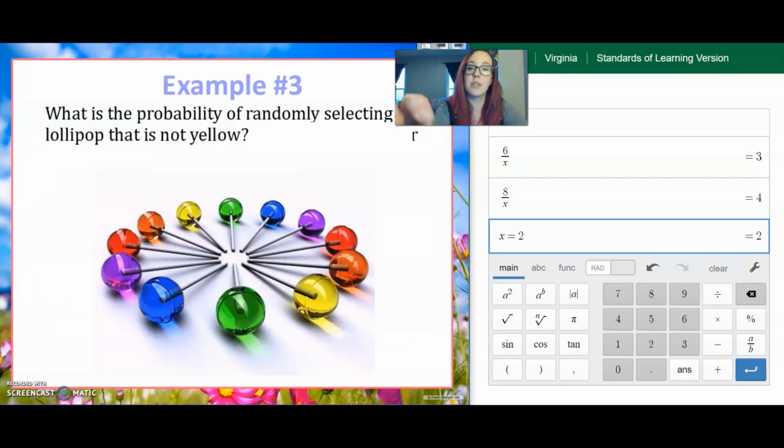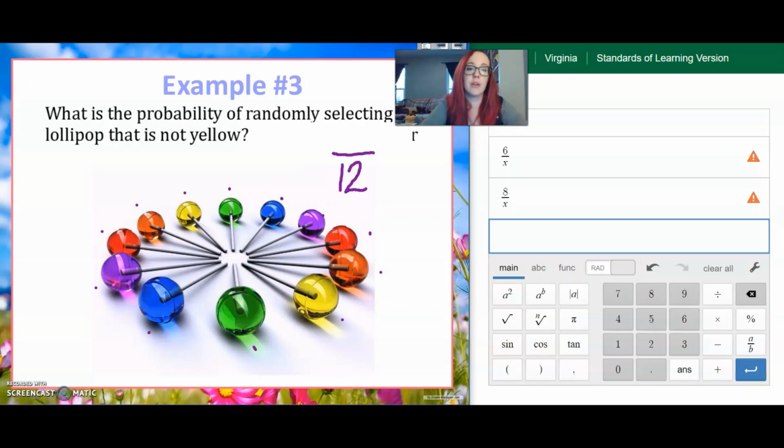All right, let's see what the next one says. Ooh, I like this one. What is the probability of randomly selecting a lollipop that is not yellow? So we have to start in the same place. We have to start by counting how many lollipops we have. So let me just do that really quick. 1, 2, 3, 4, 5, 6, 7, 8, 9, 10, 11, 12. So I have 12 lollipops total.